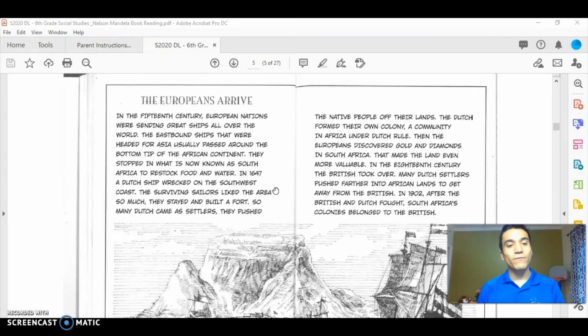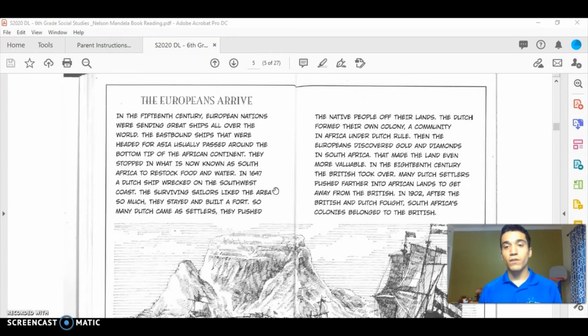In 1647, a Dutch ship wrecked on the southwest coast. The surviving sailors liked the area so much they stayed and built a fort. A fort's like a military outpost. So many Dutch came as settlers. They pushed the native people off their land. The Dutch formed their own colony, a community in Africa under Dutch rule.